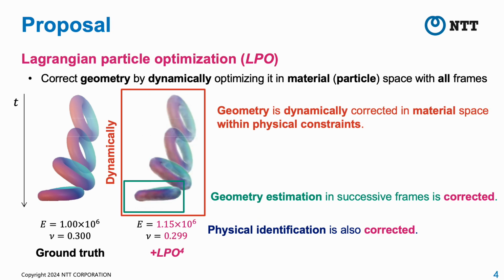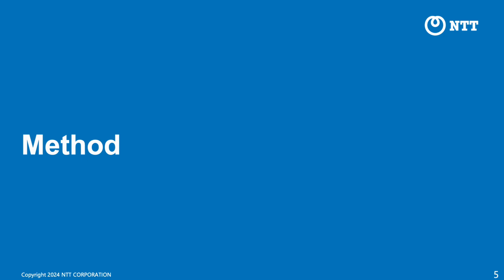To alleviate this problem, we propose Lagrangian Particle Optimization, LPO. This corrects the geometry by dynamically optimizing it in a material particle space using all frames. This allows us to correct geometry estimation and physical identification in successive frames. Let me explain the method.